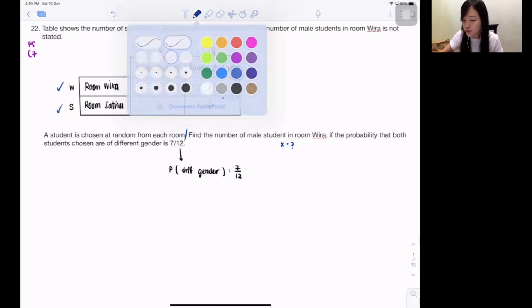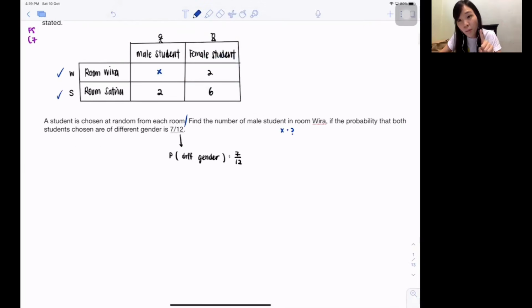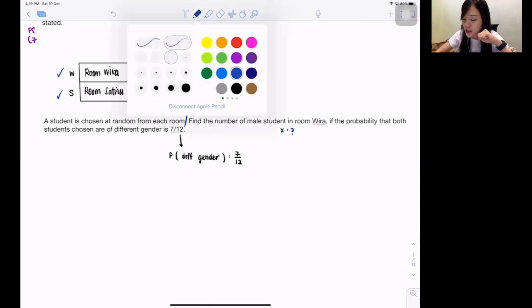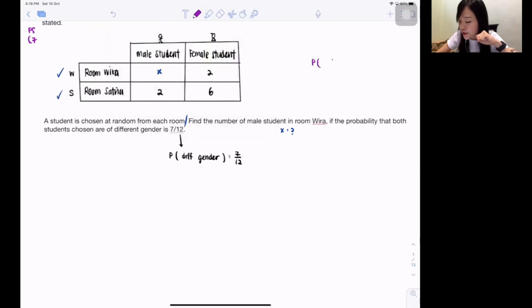So different gender, that means what? Different gender means 1 boy and 1 girl, correct? But the problem is now you choose 1 person from each room, correct? So every single time you want to find a probability, we usually write it as a fraction. On the bottom, you always put the total number of people you have. On top, you always put the one that you're finding. If you're finding A, then on top you put how many A you have, okay? This is some basics.